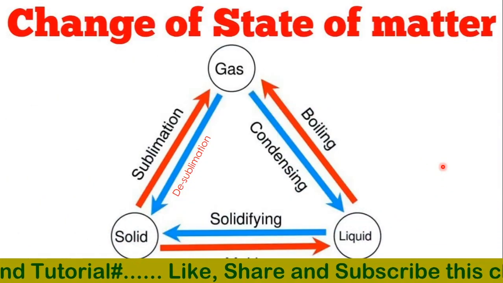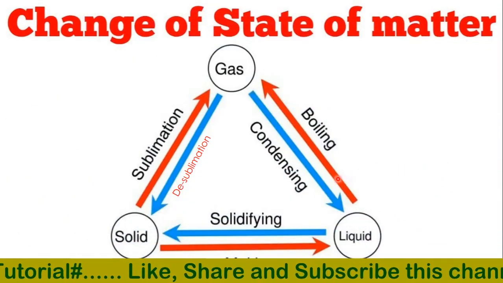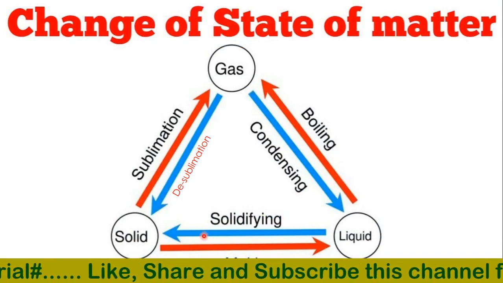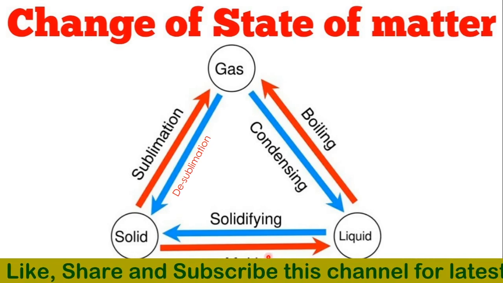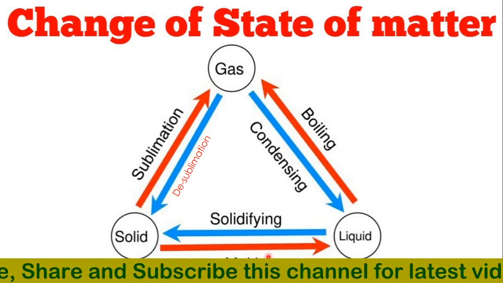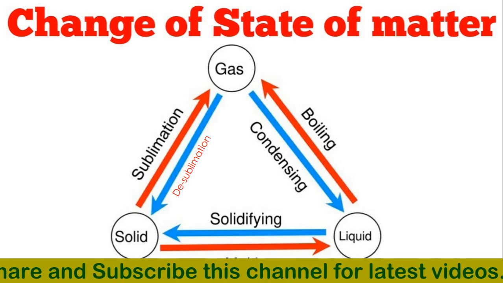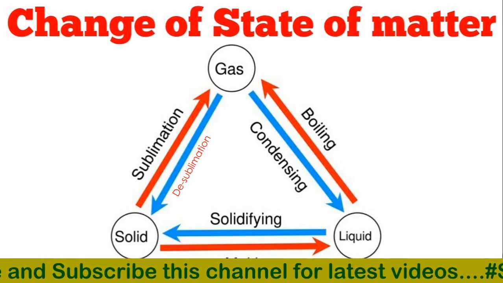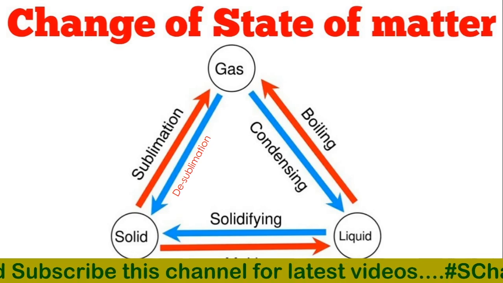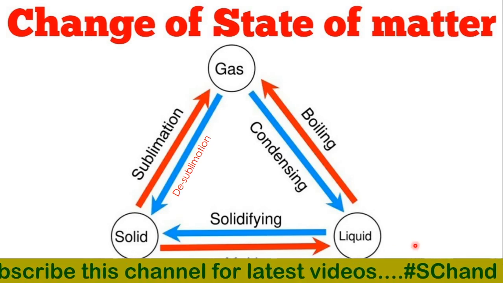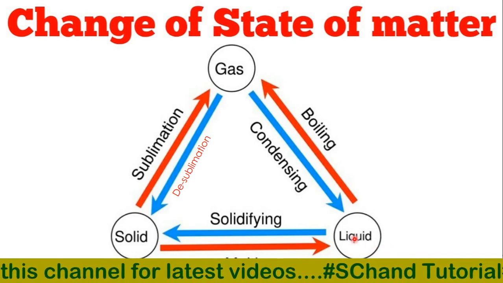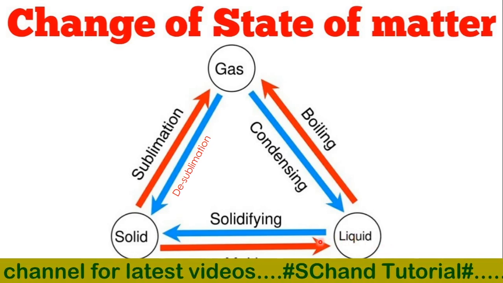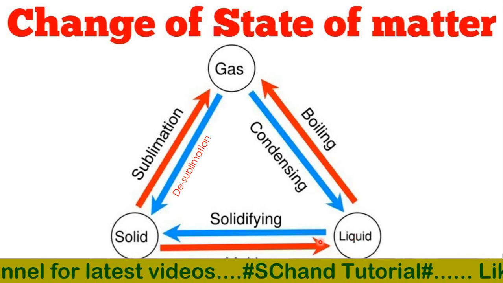There are changes in the different states of matter. We'll discuss one by one how the changes take place from one state to another. Solid on being heated changes into liquid. The temperature at which the solid melts is called its melting point, and the liquid on cooling gets solidified and becomes solid. That is called solidifying or freezing.